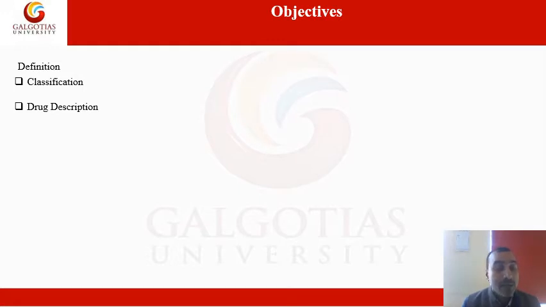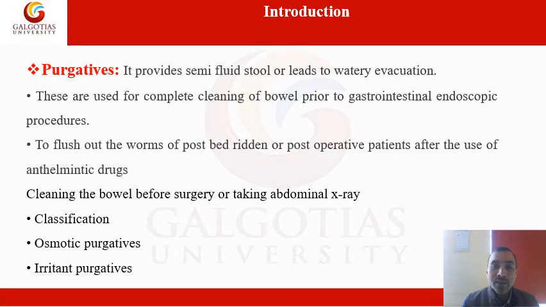Firstly we should define and explain purgatives, then we can classify them, then describe some drugs: their action, their side effects, their dose, and which type of drug can be used as a purgative.